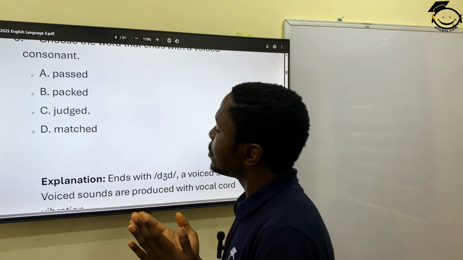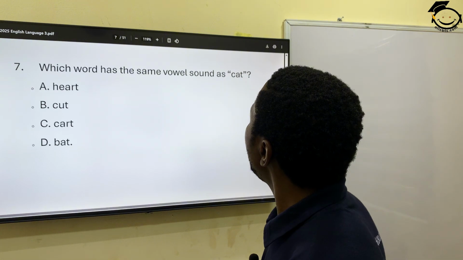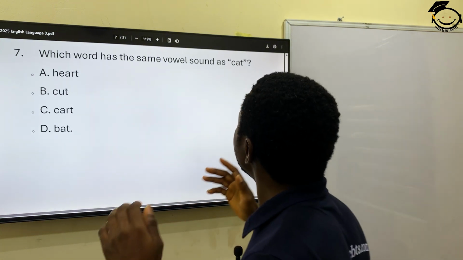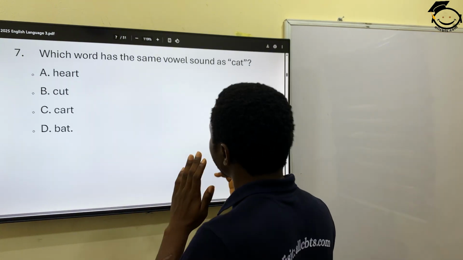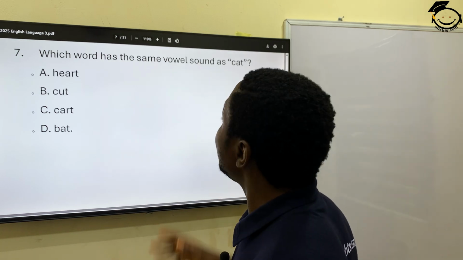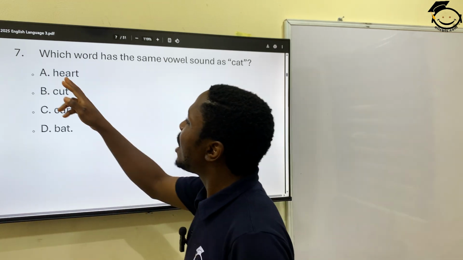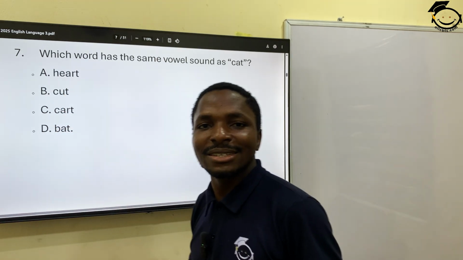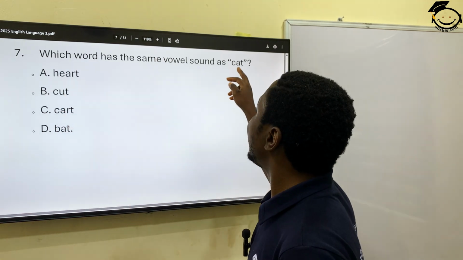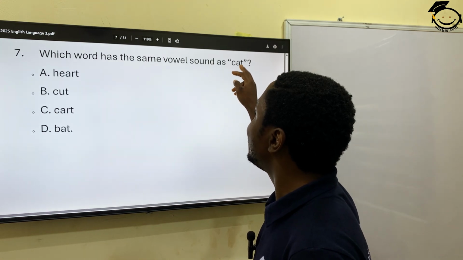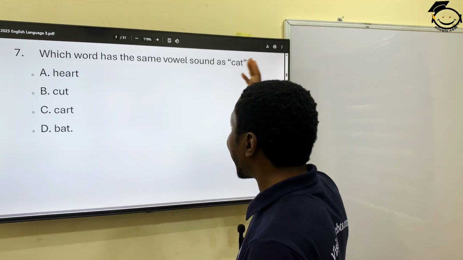Now, question number 7. Which word has the same vowel sound as cat? Now, if you don't know how to pronounce some of these words, you will actually make a mistake. This is heart. Now, the word we have to look for the same sound for is cat.